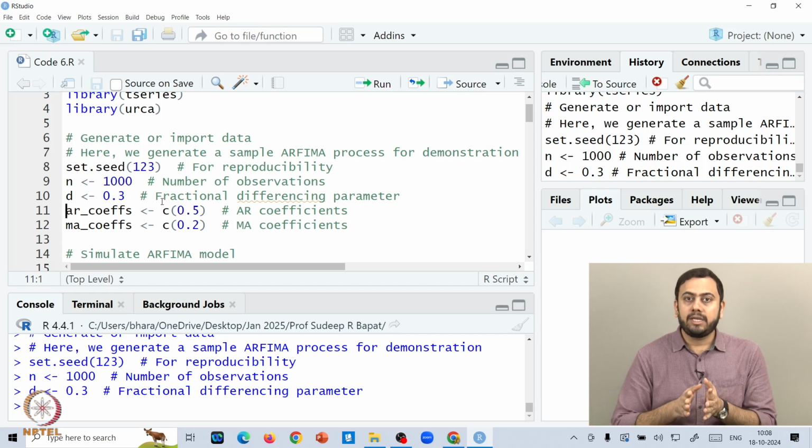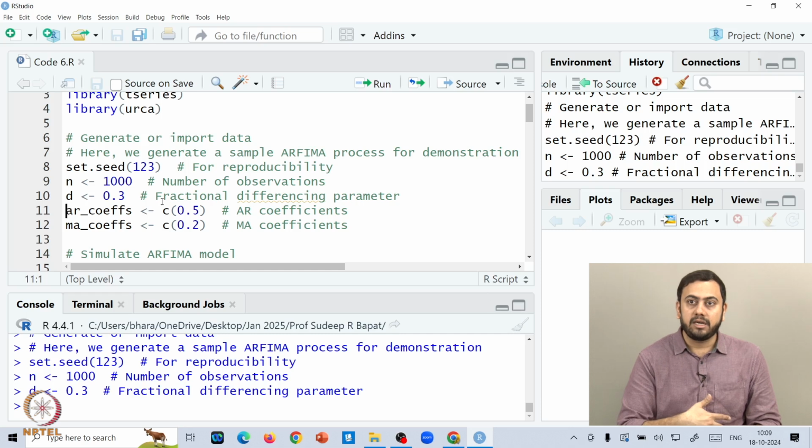If you remember, one of the lectures in this week was predominantly based on for what values of d you have the long memory property or short memory property, stationarity, non-stationarity, persistence, anti-persistence, right? So by playing around with the value of d, you can pinpoint the particular case that we studied in the theoretical section this week, all right?